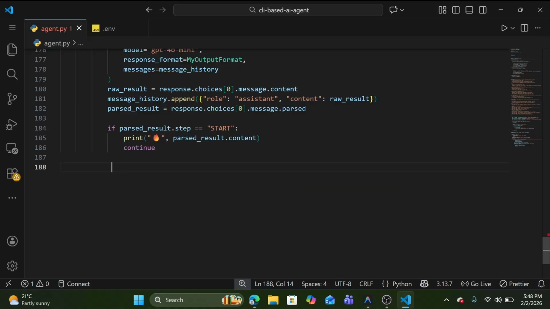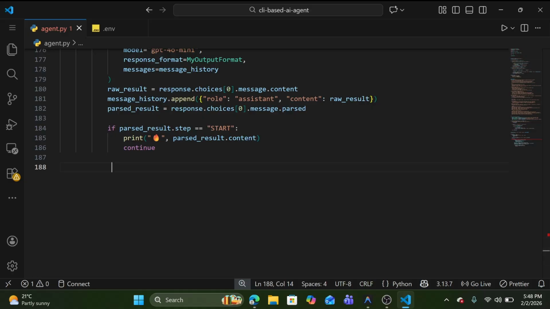If parse_result.step is start, we just print that content and move ahead. How many steps remain? Of course the step is a plan, there is an output step, and there is a tool step.